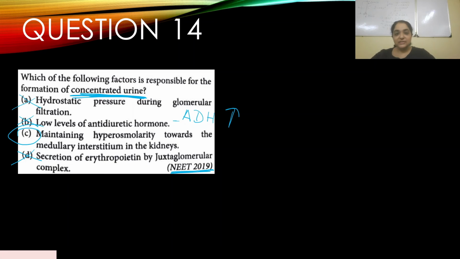If you've not got C as the right answer, please go back and read the chapter, read NCERT, because this is a very, very important concept of how concentrated urine is formed. Okay, now there are 3 ways by which concentrated urine is formed in our body. First way, hyperosmolarity.